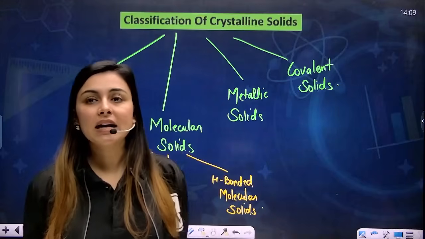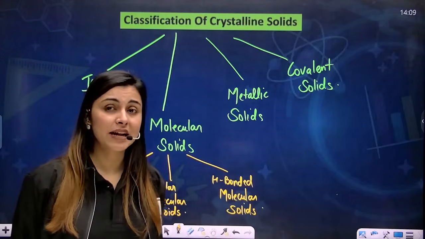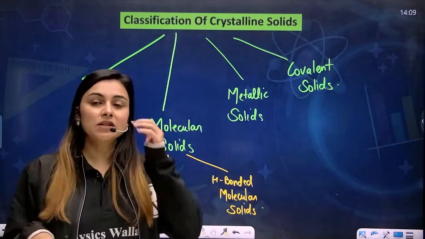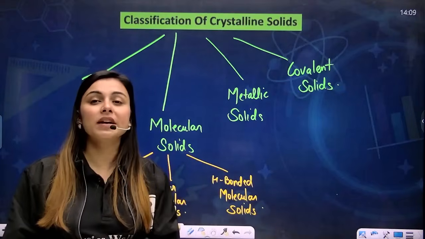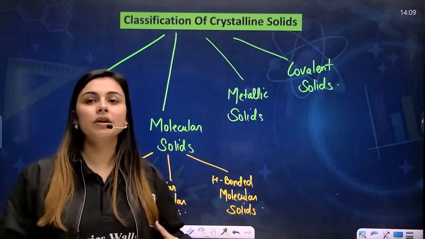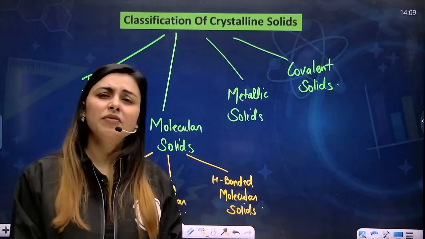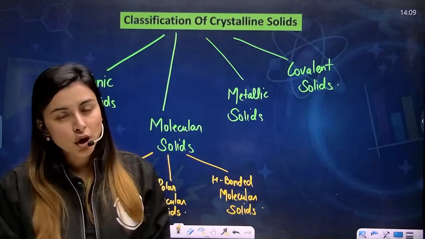Crystalline solids are classified into different types. Why have they been classified into these different types? Because, my dear students, the solids present in crystalline form, though they are ordered, differ in the force of interaction between the particles. Somewhere it will be a very strong interaction, somewhere it will not be very strong.